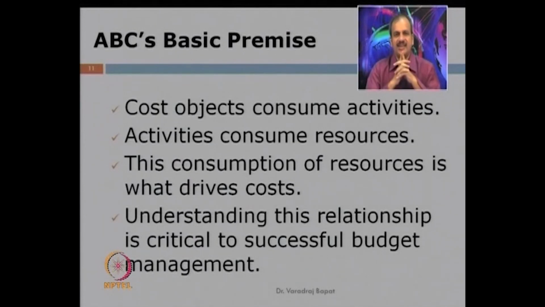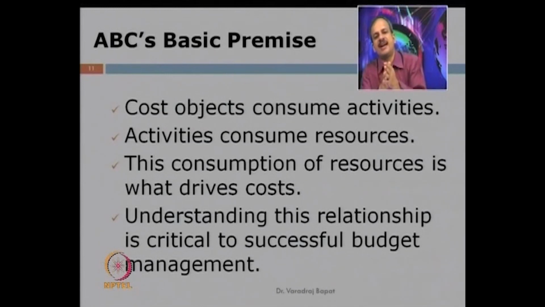Up to this we had done in the last session. The basic premise of ABC is that cost objects consume activities. For a particular customer or a particular product, certain activities have to be performed. So they consume activities, and activities in turn consume resources. Let us say a machining process is being done and you require 3 hours of machining.